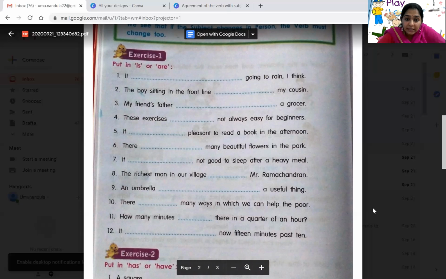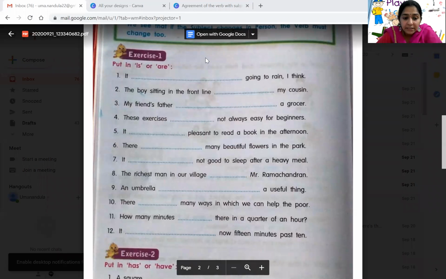You have to put whether it is or are. These exercises dash, it's plural, no? So immediately what you will get, children? Yes, are. So these exercises are not always easy for beginners. That you have to write, children. Okay. Then it dash pleasant to read a book in the afternoon. So it is pleasant to read a book in the afternoon.